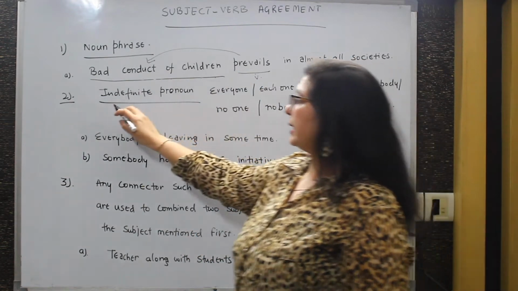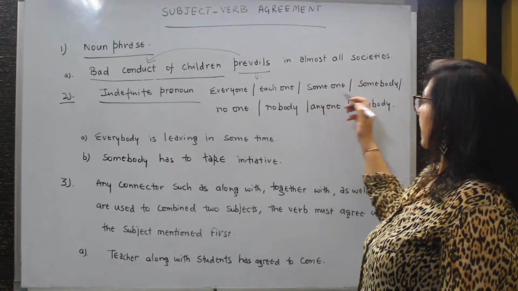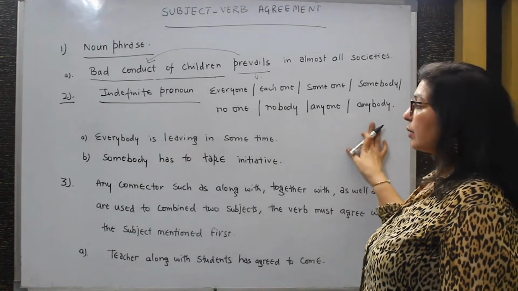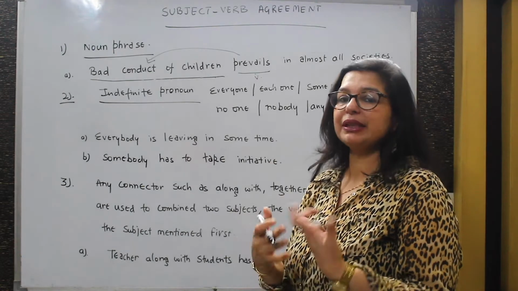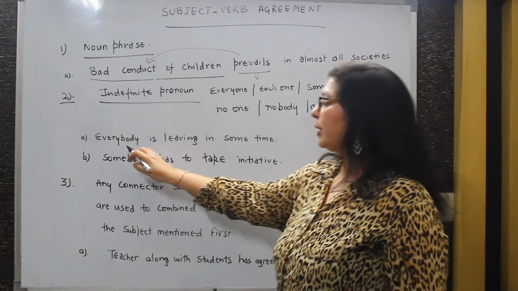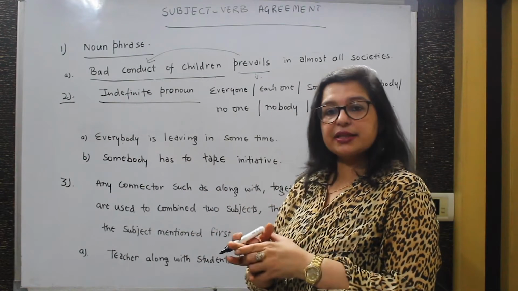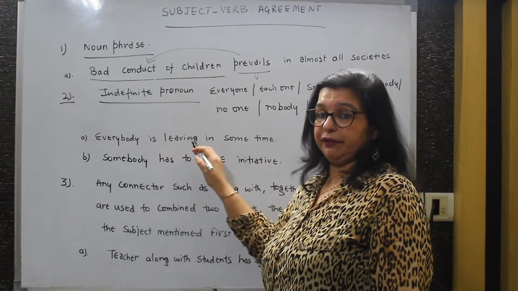Going further, indefinite pronouns. Indefinite pronouns like everyone, each one, someone, somebody, no one, nobody, anyone, anybody. These are called indefinite pronouns. They look like plural pronouns, but they are considered singular. So when you say everybody, although it includes everybody, it is considered singular, so everybody is living in some time and not everybody are living.